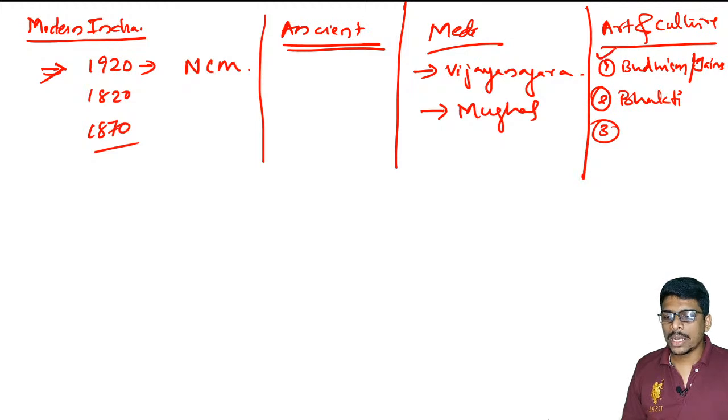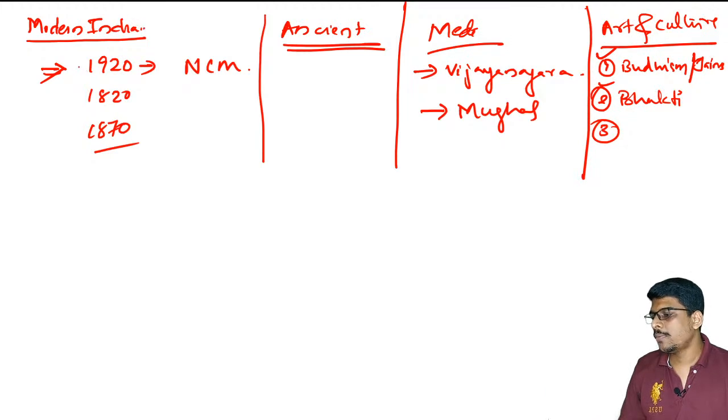You should definitely go through Buddhism, Jainism and Bhakti movements. And also there will be questions on sculptures and architecture. I cannot say that this will be coming in your prelims. If time permits, go through architecture also. Okay, this is related to history.